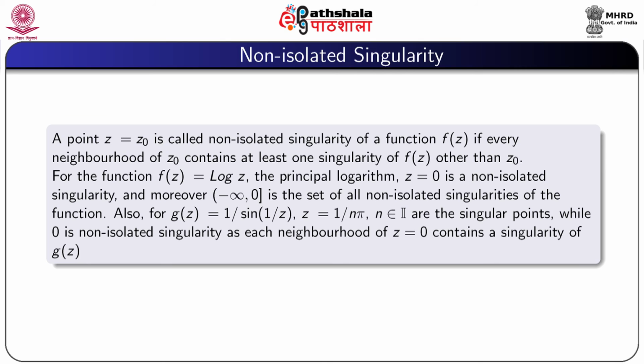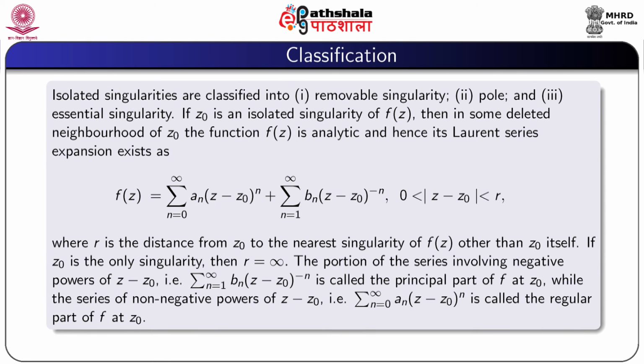Also for g(z) equal to 1 by sin(1 by z), z equal to 1 by n pi, where n is any integer, are the singular points, while 0 is a non-isolated singularity, because every neighborhood of z equal to 0 contains a singularity of g(z). Isolated singularities are classified into three types. Number 1, removable singularity, number 2, pole, and number 3, essential singularity.